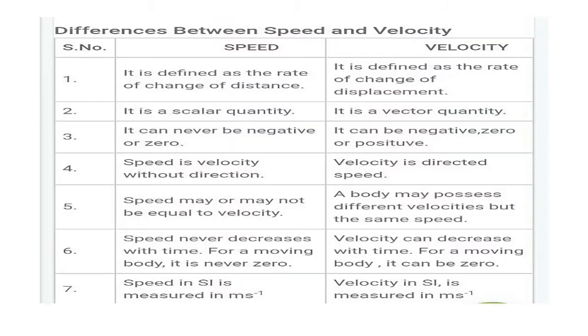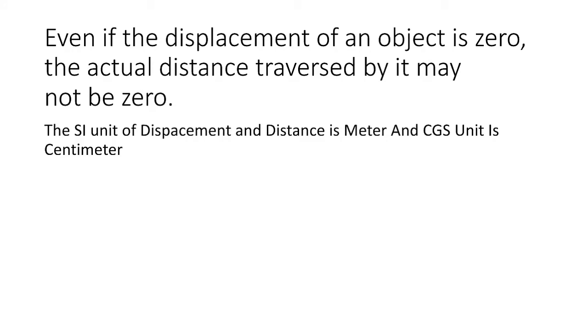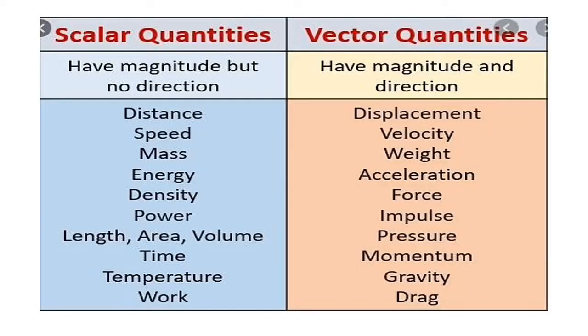Now one more point: even if the displacement of an object is 0, the actual distance traveled by the object is not 0 in any case. So remember that point: displacement may be 0 but distance can never be 0.